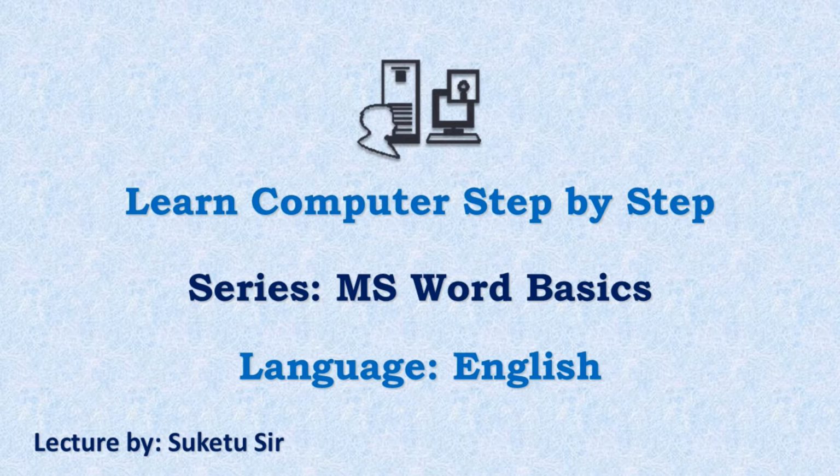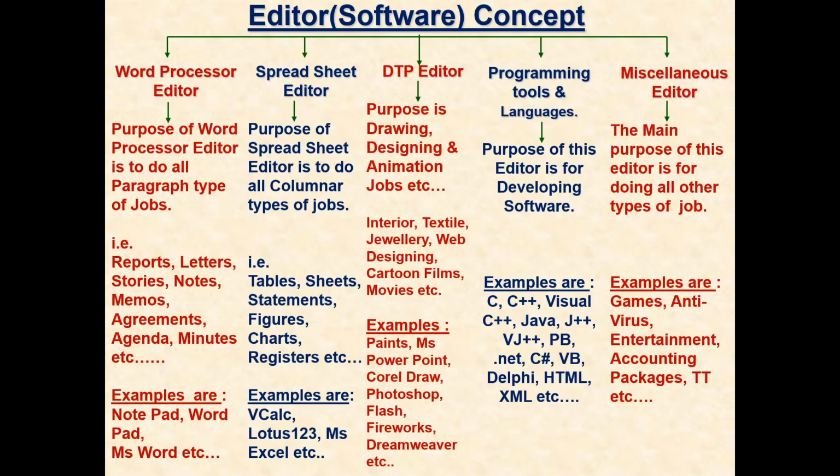So let us start with the new topic of MS Word. So friends, we are going to start with the very first lecture of our new series Microsoft Word. As you remember, we had done the editor concept in our basics of computer series, where I explained there are lakhs of software available in the market, but they are divided into these 5 broad categories. The first category is word processor editor. I said at that time, in order to run a computer successfully, you need to learn a minimum of these 3 categories: word processor, spreadsheet, and DTP. And within that, you have to learn at least one software.